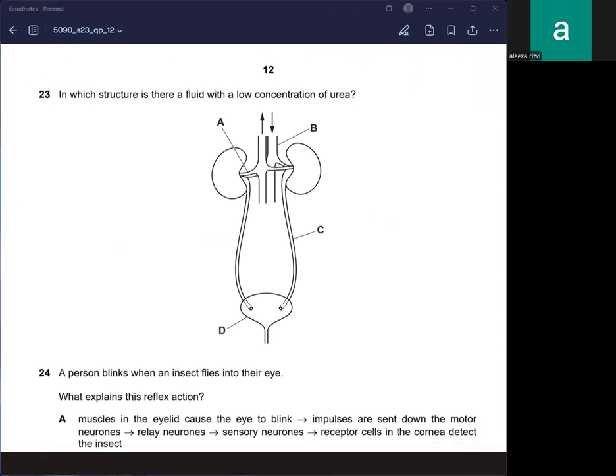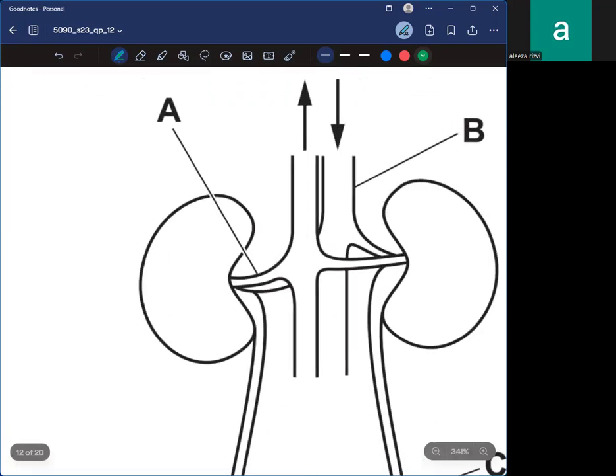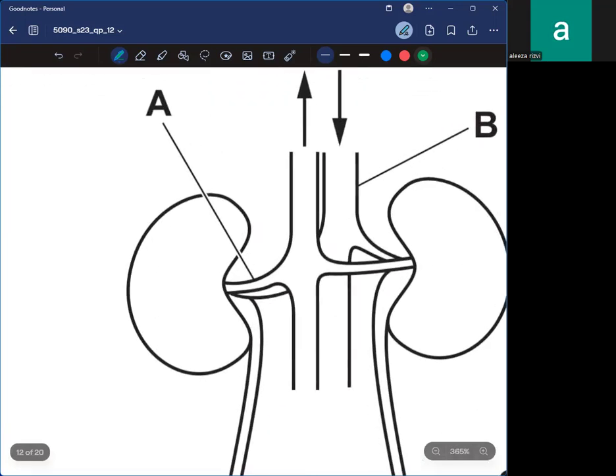Alright, question number 23. In which structure is there a fluid with a low concentration of urea? Let me zoom in just to clarify.